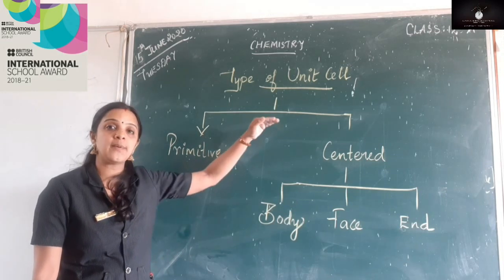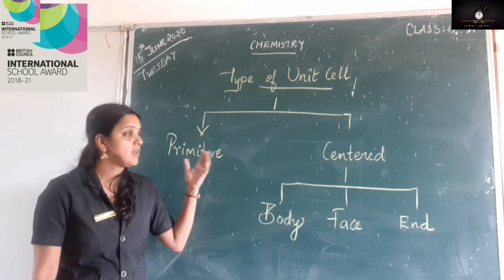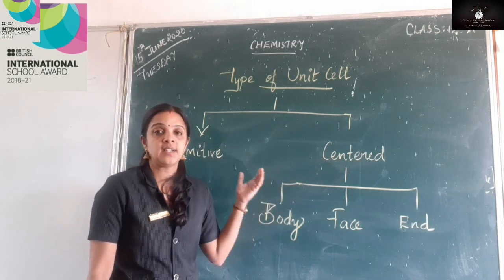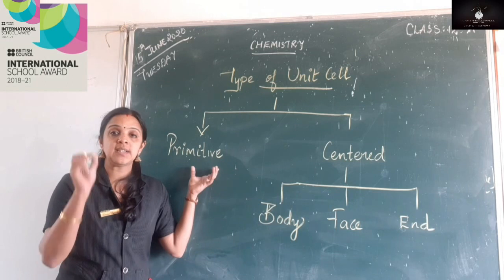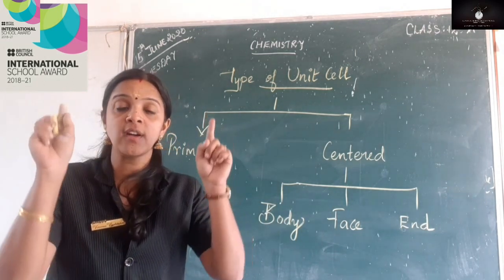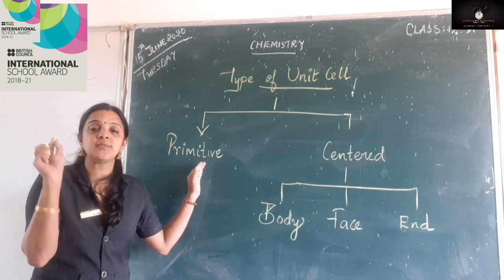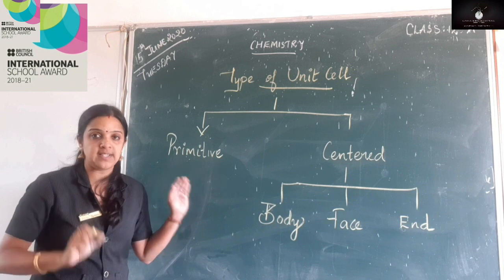We learned about the unit cell. Now we are going to learn about the types of unit cell. Two important types of unit cell are primitive and centered. In a primitive unit cell, the constituent particles are present at the corners of the lattice. That is, all the corners will be occupied by the constituent particles.